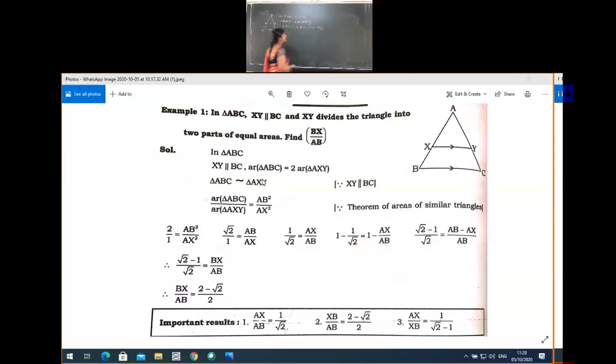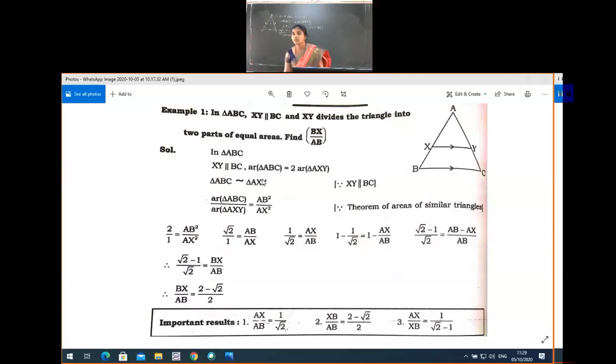Now we got the result that area of triangle ABC divided by area of triangle AXY is equal to AB square by AX square. Here you just observe this: area of ABC divided by area of AXY is equal to AB square by AX square.